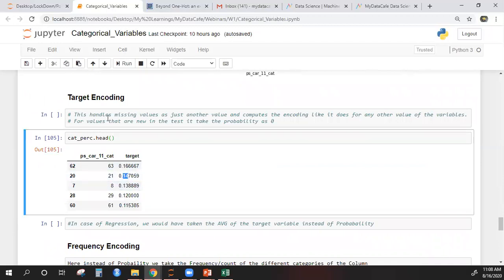So target encoding tells you that you can just replace that variable with the probability of the target variable. This is for classification.